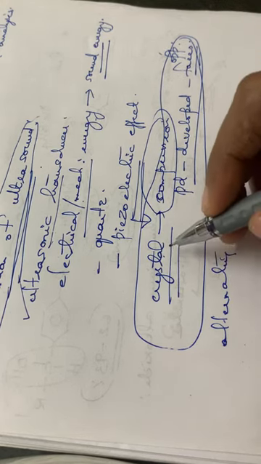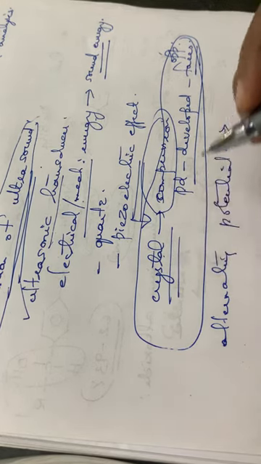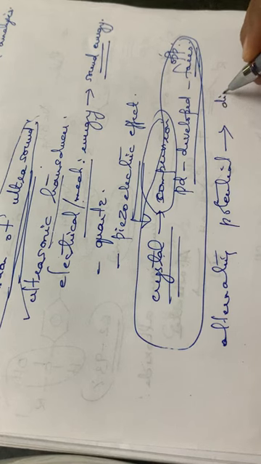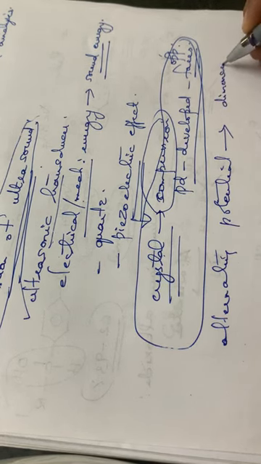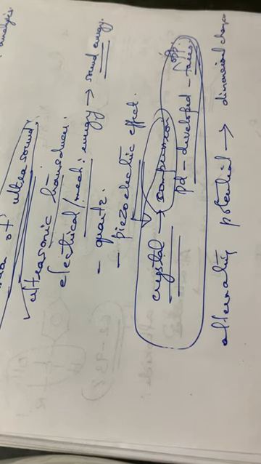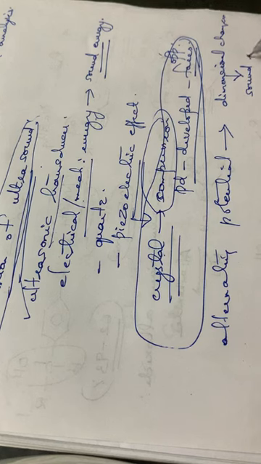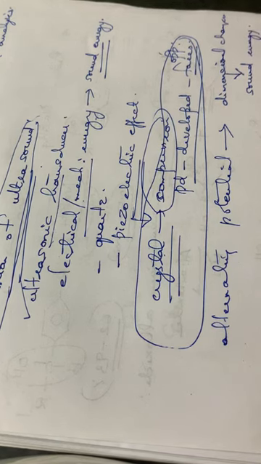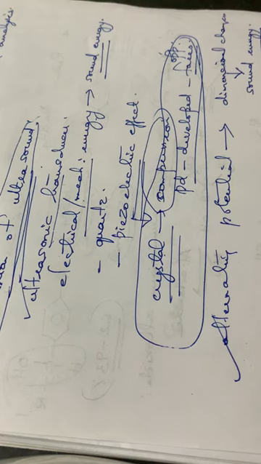That means the crystal will have some dimensional changes, and these dimensional changes lead to the generation of sound energy. This is the principle applied in ultrasonic transducers.